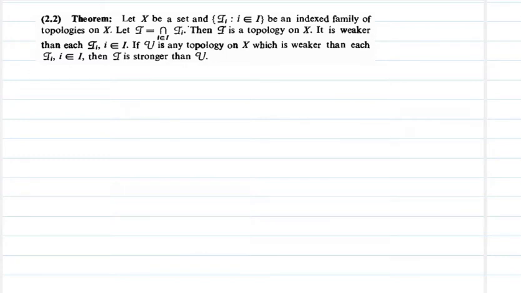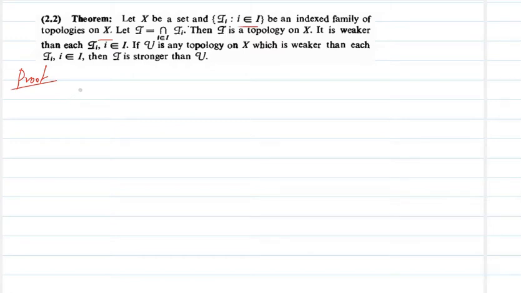Next we have one theorem. Let X be a set and tau_i be an indexed family of topologies on X, and tau equal to the intersection of the tau_i. Tau is the intersection of these collections. Then tau is a topology on X and it is weaker than each tau_i, and if U is any topology on X which is weaker than each tau_i, then tau is stronger than U. So we can do this part by part proof.